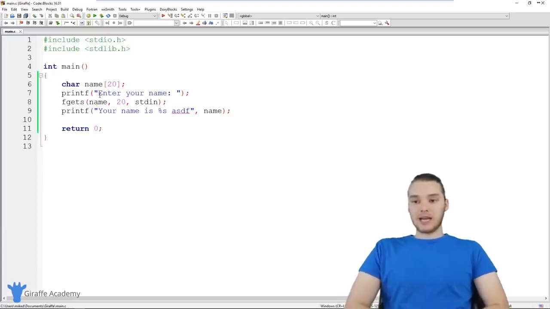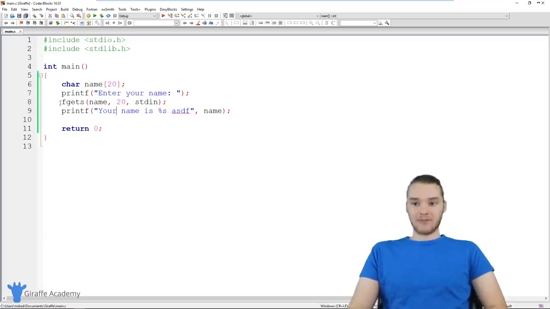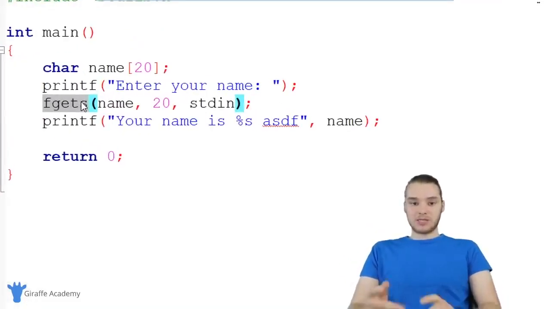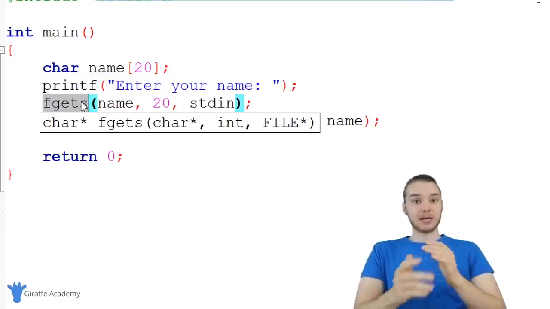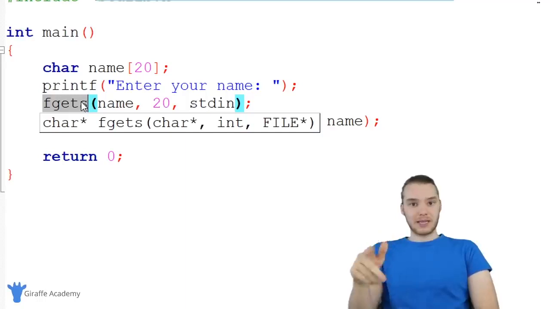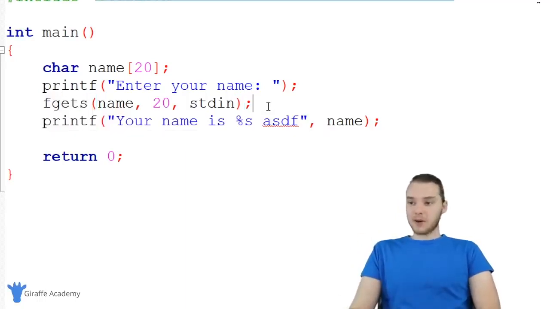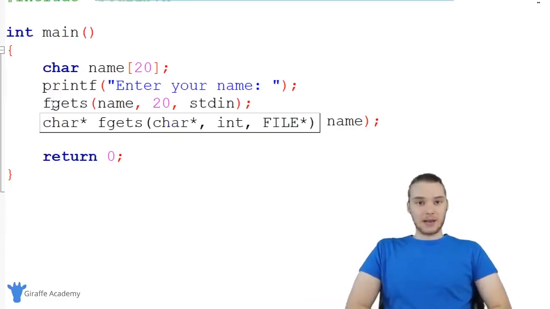But for the most part, I would say if you're getting input from a user in the form of a string, you can use fgets. You could also use scanf, and you could use multiple %s's, and I'm actually going to show you guys how we could do something like that in a future tutorial. But for the most part, whenever you're getting a string from the user, you just want to use fgets. So that's the basics of getting input from the user.